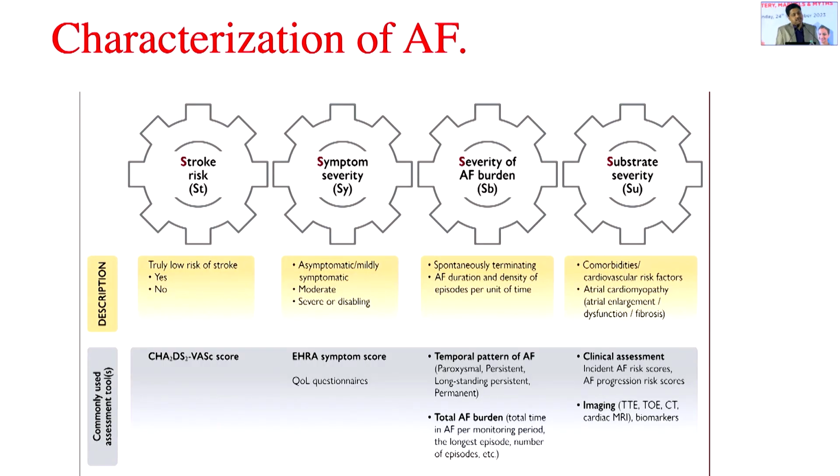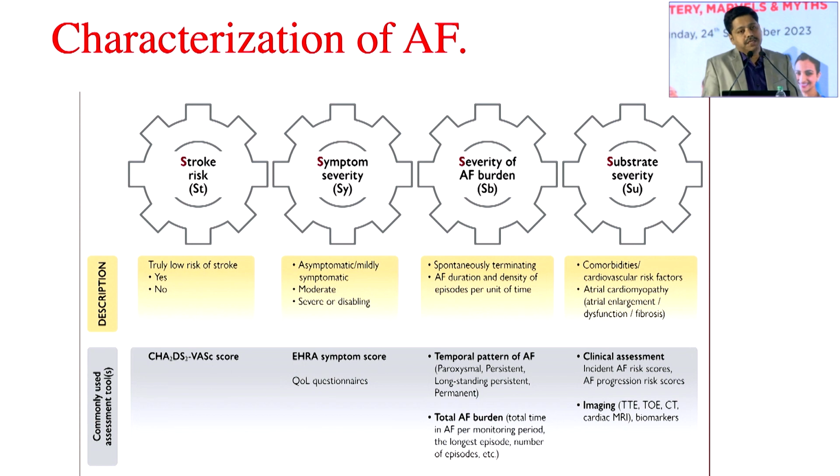When they characterize AF, the most important thing is stroke management. What is the risk of developing stroke in this patient? What is the symptom severity? And then what is the burden? Is it paroxysmal or persistent? What is the time spent in atrial fibrillation? And then what is the substrate? Are they suffering from valvular heart disease or atrial myopathy? What is the substrate causing this atrial fibrillation? All those things have to be analyzed to put together a plan for that particular patient.